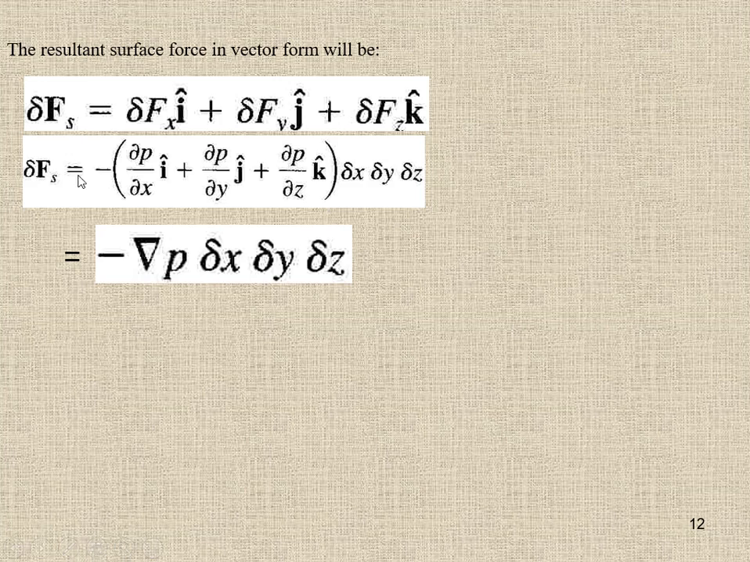Here we introduce another term, which is called the del operator. So what is the del operator? The del operator is equal to del over del x times i, plus del over del y times j, plus del over del z times k. Take the P common.